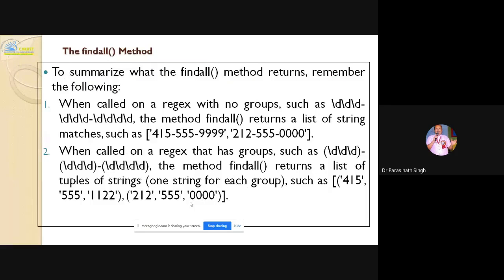So summarizing, remember the following about what the findall method returns. When called on a regex with no groups, such as this one, the method findall returns a list of strings. When the regex has groups, it returns a list of tuples, comma separated. So here it returns a list of strings matched. We'll go to the next slide, Nikita.